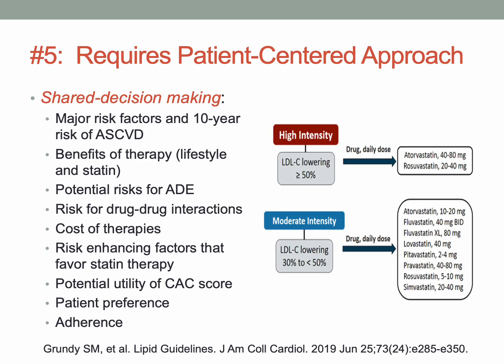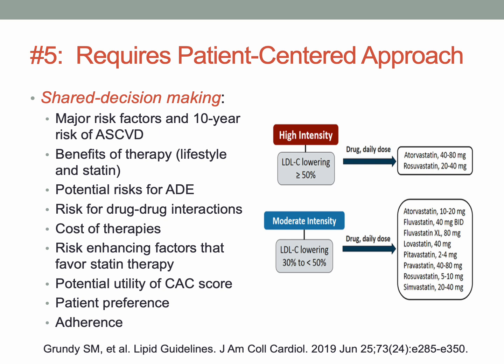The guidelines, number 5, point 5, the guidelines on when and how to use a statin always requires a patient-centered approach, and the guidelines discuss shared decision making. So we're going to use the risk factors that are unique to that patient. We're going to talk about the benefits of therapy.